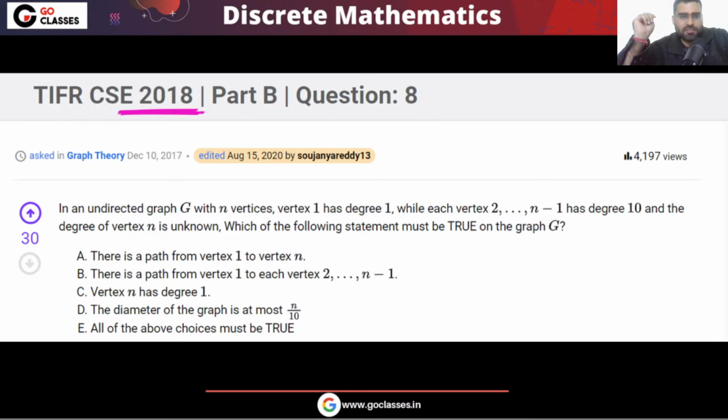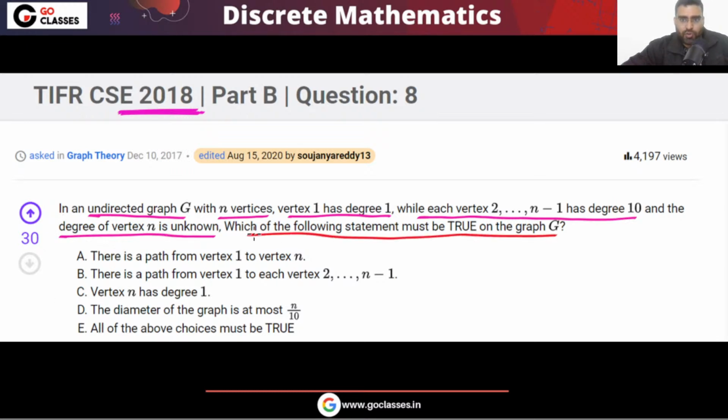So what is the answer? Let's see what the question is saying. The question is saying that there is an undirected graph with n vertices. Vertex 1 has degree 1. These vertices have degree 10. And the degree of vertex n is unknown.